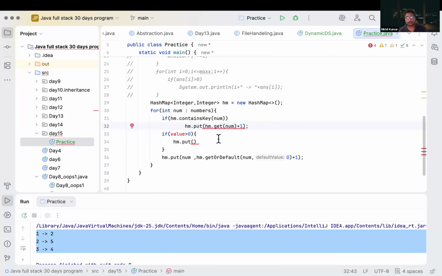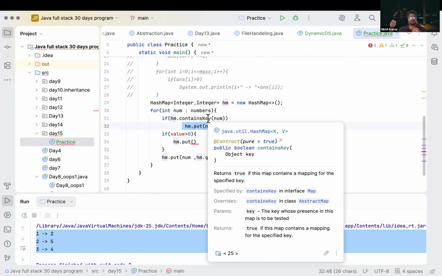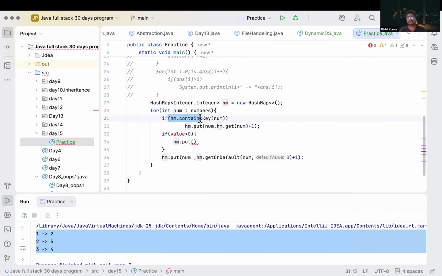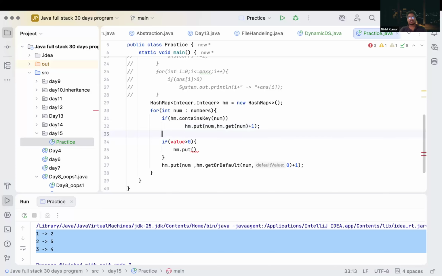Correct? For num. We have to do this if our key already exists in our hash map. What we have to do is increase the value. We have to increase the frequency count. So what are we doing? First, we are checking if our hash map contains the key. Then we are increasing its count by getting it and adding 1. Correct? We are doing this.